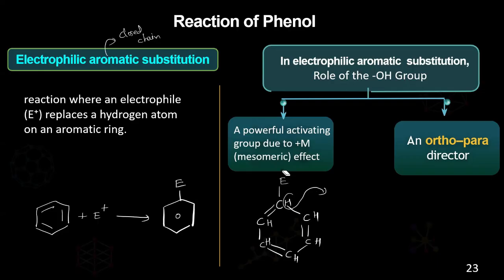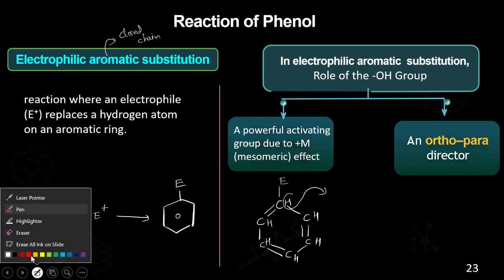First of all, it will show a powerful activating group due to the mesomeric effect. I told you what positive mesomeric effect and negative mesomeric effect are; I'm not getting into detail now. The OH group will show the positive mesomeric effect. Because of this, what happens to the benzene ring?